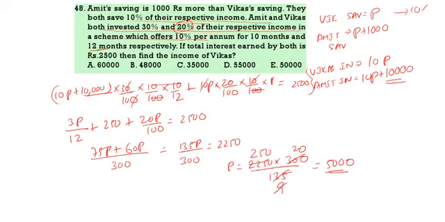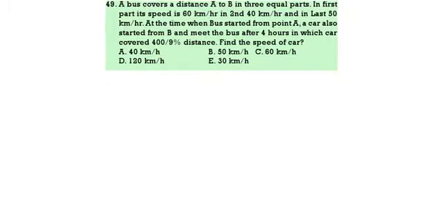Now what is the income of Vikas? Income of Vikas is 10P, so 10P means it is 50,000. 50,000 is the correct answer, Option 5. Next, a bus covers a distance of A to B in 3 equal parts.